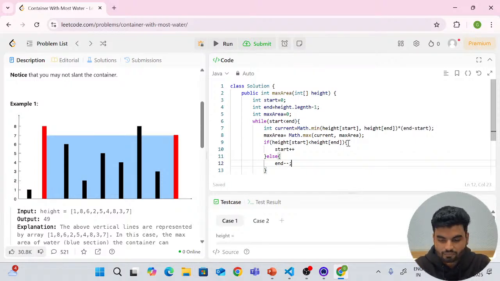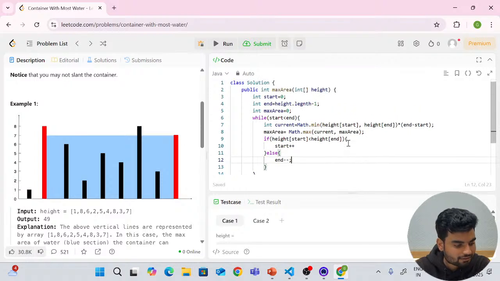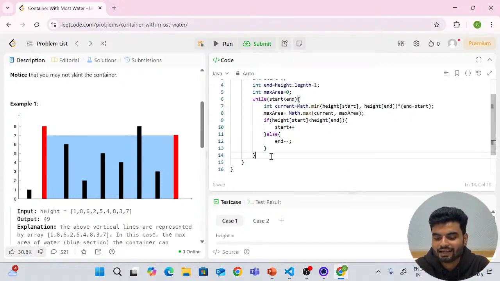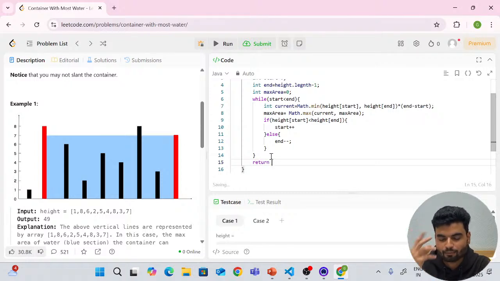Right? Okay. So now this is Java. I know this is Java, but anyhow we'll write in 3 languages. We'll write in Java, we'll write in Python, we'll write in C++. So you don't have to worry about it. Anyhow, at the end you will have the maximum area. We'll understand from the Python code itself by doing a dry run, because anyhow Java people have already understood this. So the max area will be the outcome.